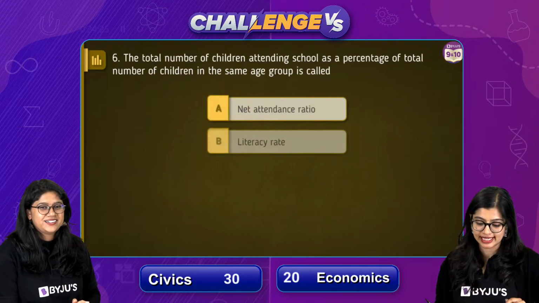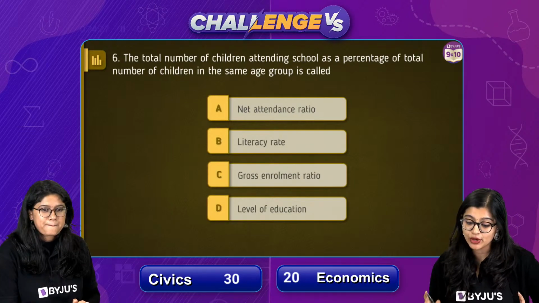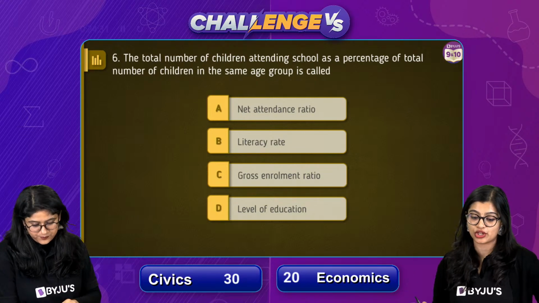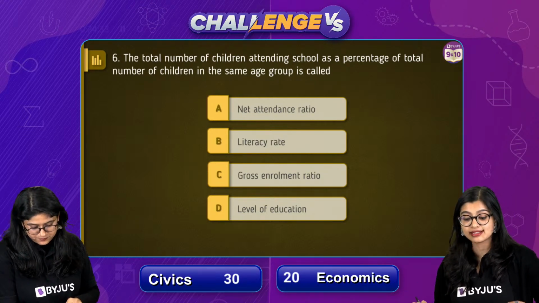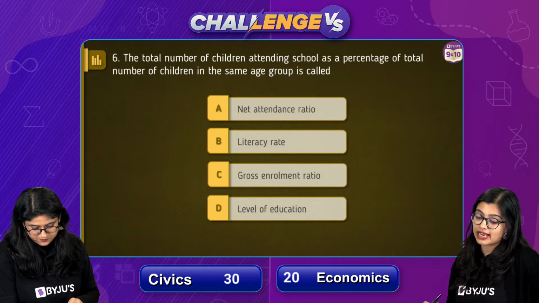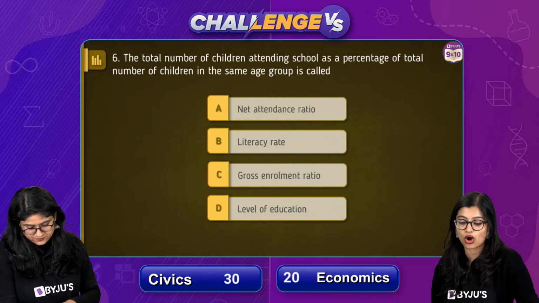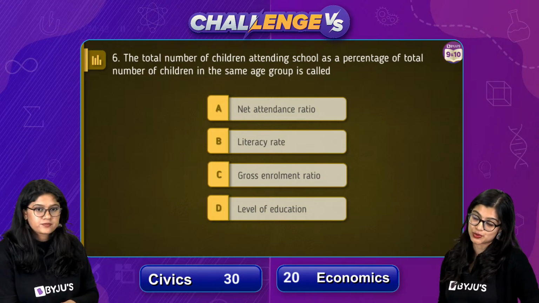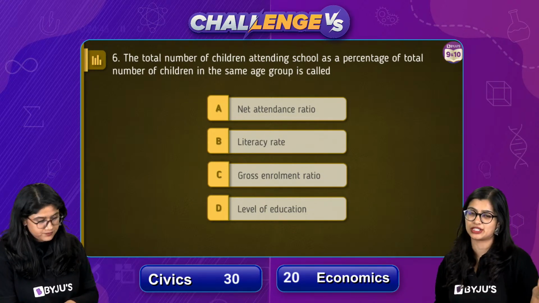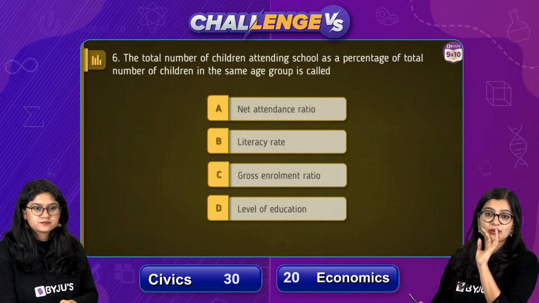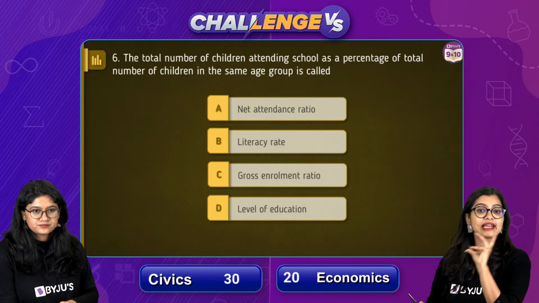Moving on to question number 6, everybody. The total number of children attending school as a percentage of total number of children in the same age group is called what? Net attendance ratio, literacy rate, gross enrollment ratio, or level of education? Now this is a question which has been taken from the sample papers, I think of 2021-2022. So this is a very, very important question. Probably you will get this kind of a question.